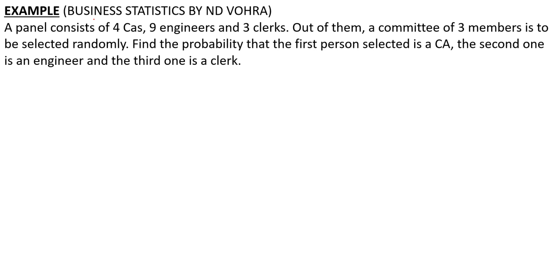Now let's understand our next example. This is again an example which I have picked up from Business Statistics by Andy Vora. A panel consists of 4 CAs, 9 engineers and 3 clerks. Right? Out of these 4 plus 9 plus 3, a committee of 3 members is to be selected randomly. Find the probability that the first person selected is a CA, second one is an engineer, and the third one is a clerk.